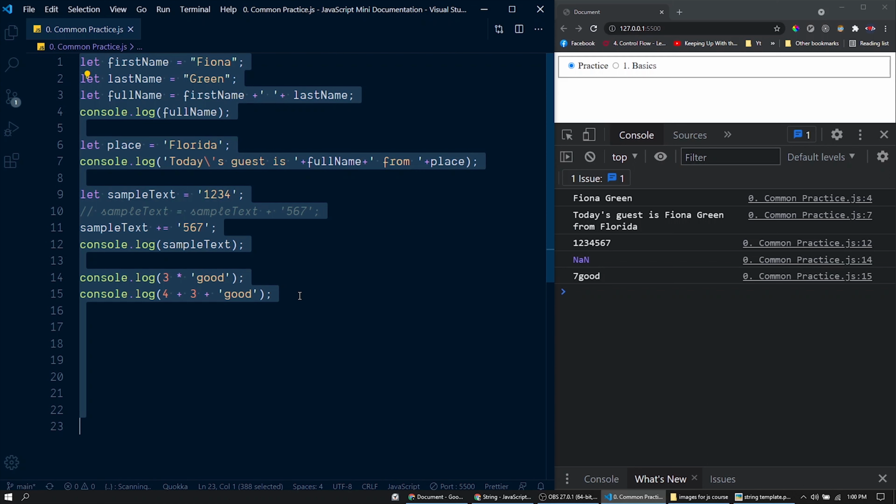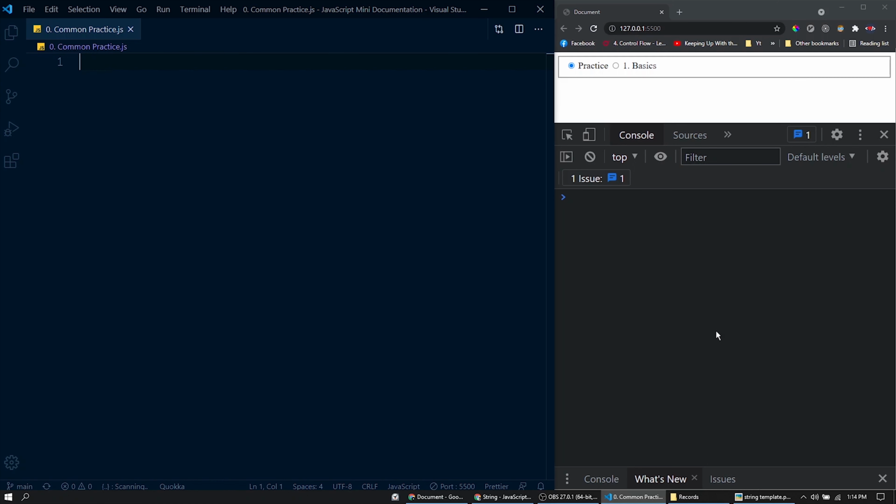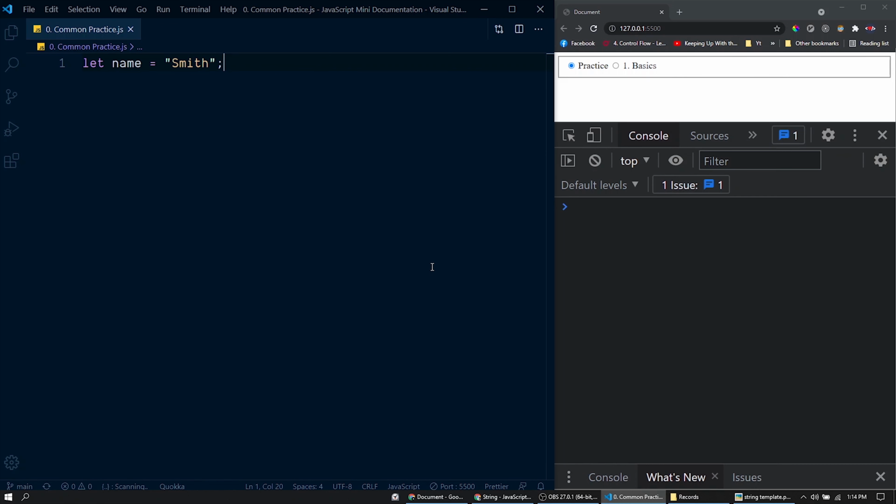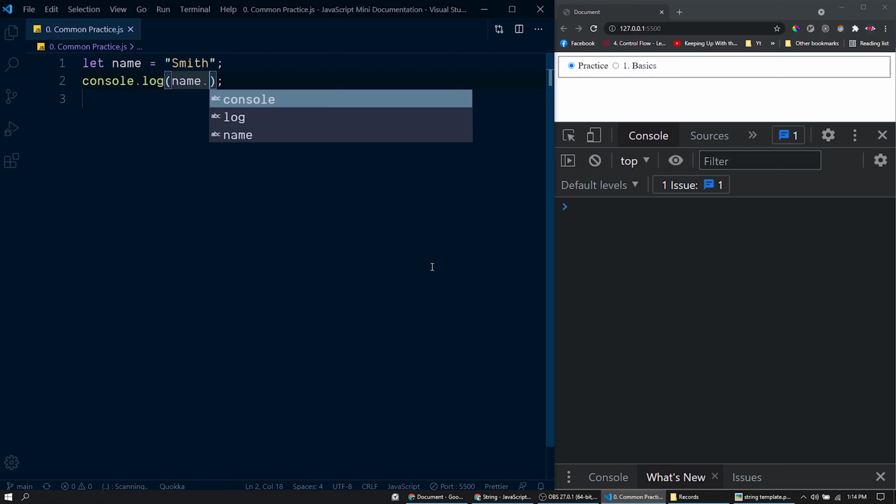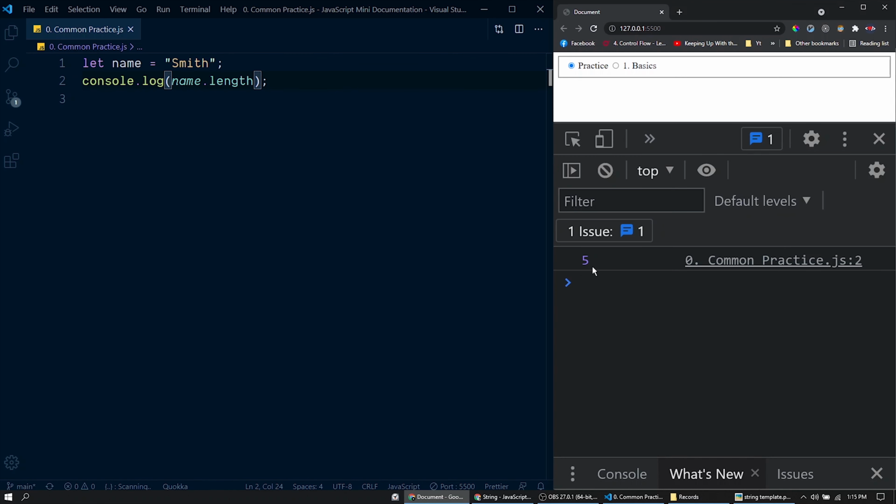Now let me get rid of these code snippets here. Now let's look at how to find the number of characters in a string. To find the number of characters inside this string, we could do this: name dot length. It prints 5, meaning there are 5 characters inside this string. 1, 2, 3, 4, 5. Here we have used the length property of a string object. Did I say object? Yes, this is a property of a string object.